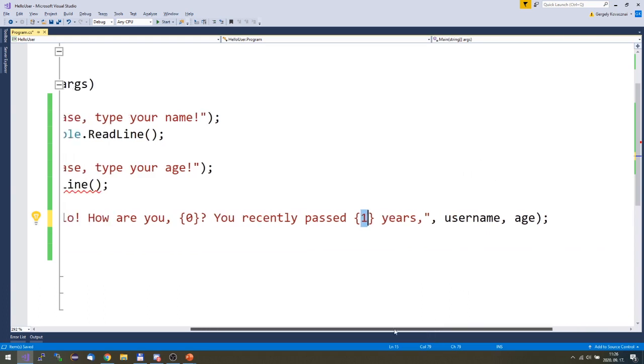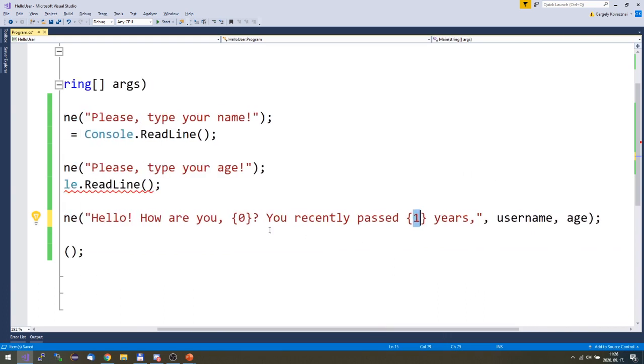So now probably I hope you can understand what this number means. This number is an index. So this is the first and this is the second parameter here.